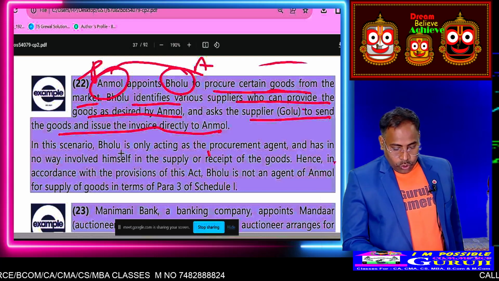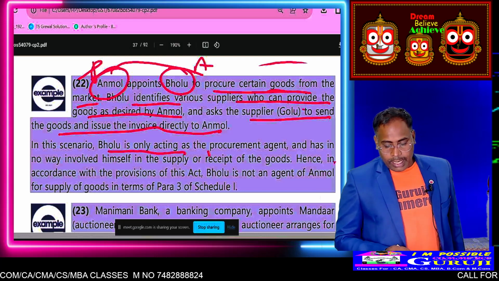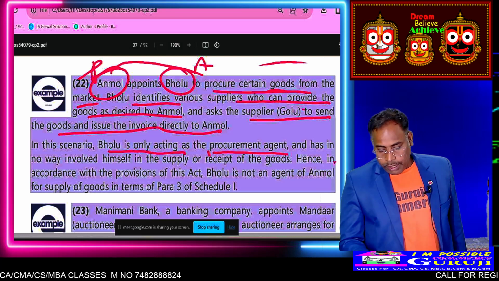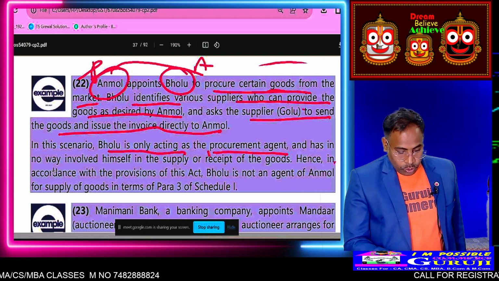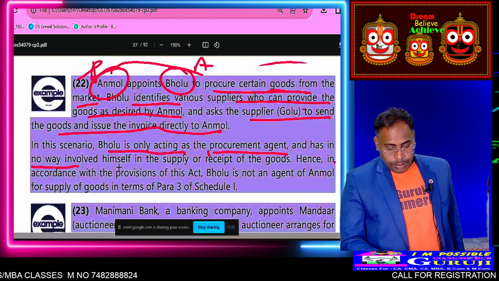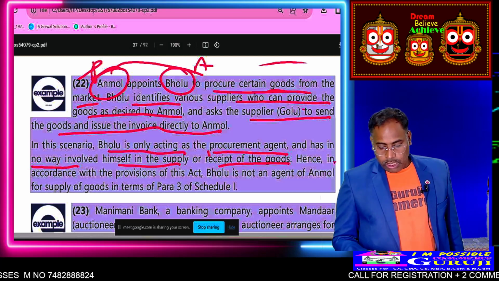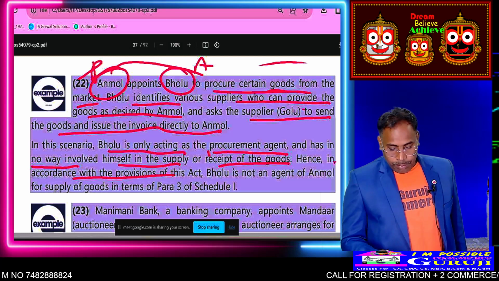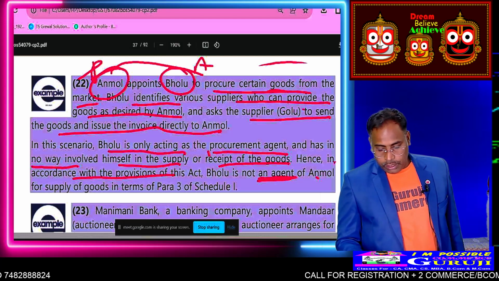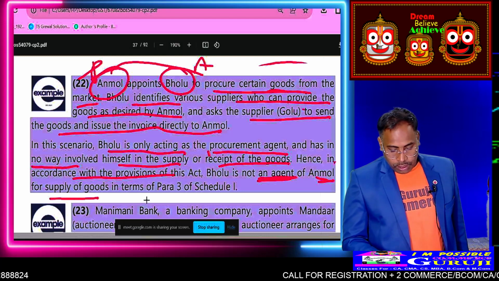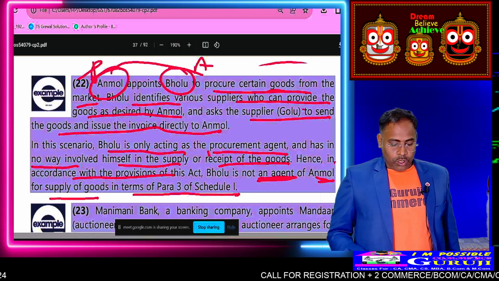In this scenario, Bholu is only acting as a procurement agent, has no way involved himself as a supplier, nor receipt of the goods. Then according to the provision, Bholu is not an agent of supply of goods in terms of para 3 of schedule 1.